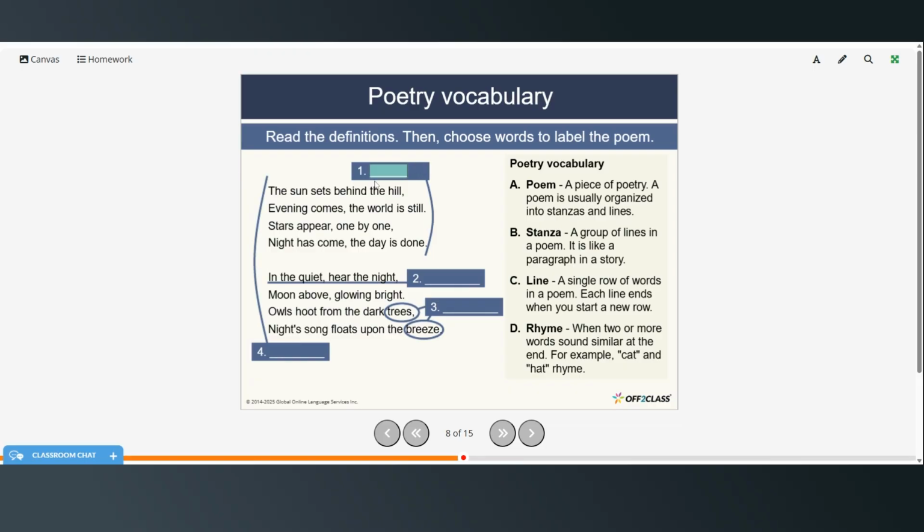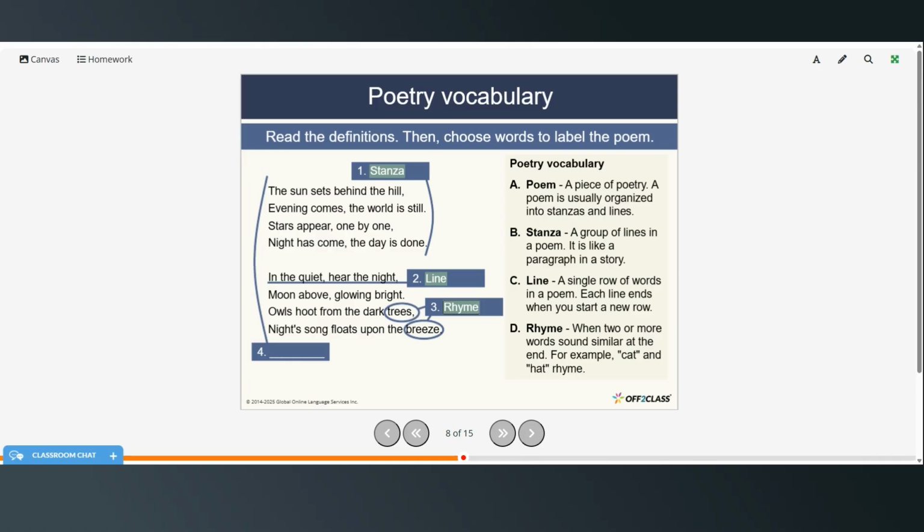All right, so number one, this would be an example of a stanza, because it's a group of lines in a poem, kind of what would be similar to a paragraph. Number two is C, line. So this is a single row of words. Trees and breeze, that's an example of two words that rhyme.